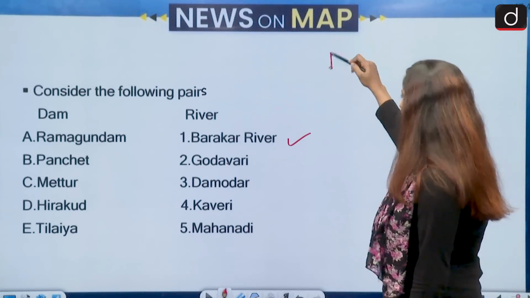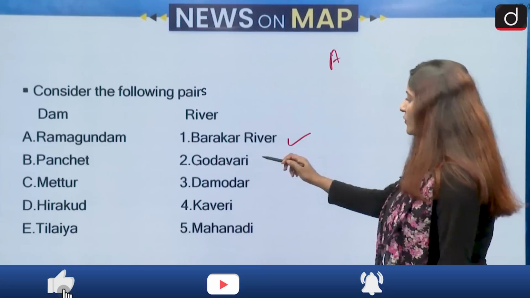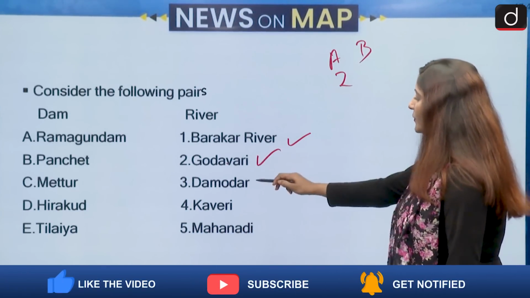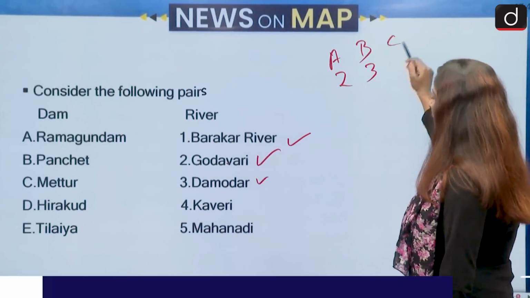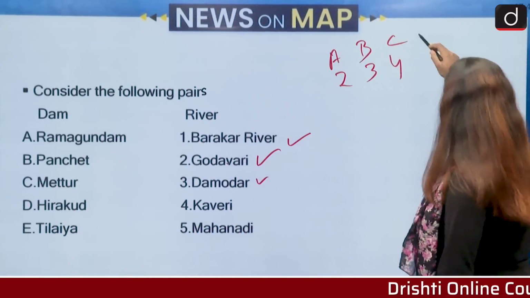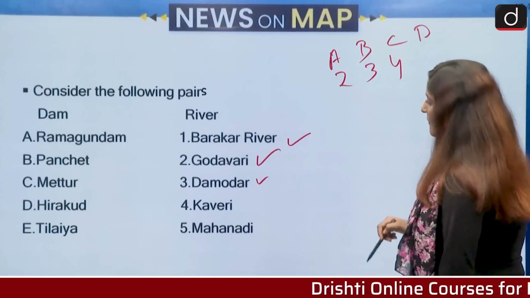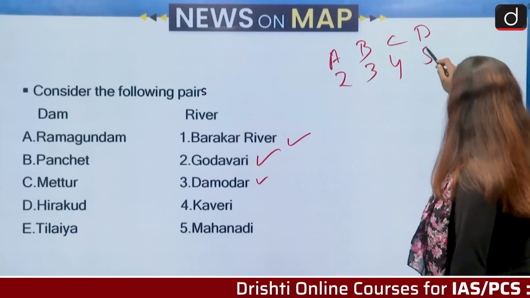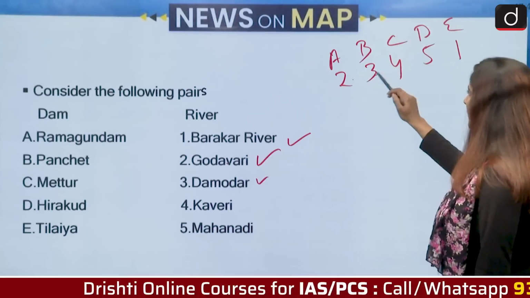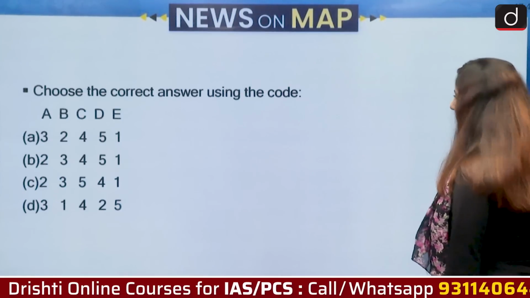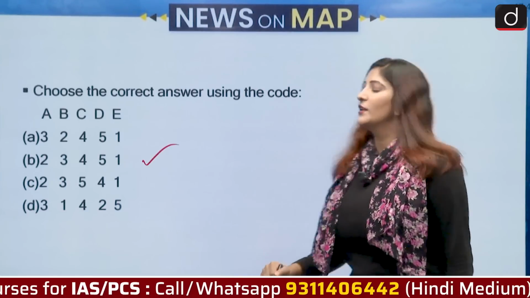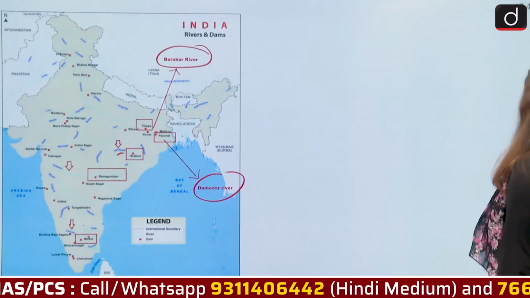So let's match it. For Ramagundam, we have Godavari, 2. Then for Panchet, we have Damodar, 3. Then for Mettur, we have Kaveri, 4. Then for Hirakud, we have Mahanadi, that is 5. And then for Tilaiya, we have Barakar, 1. 2, 3, 4, 5, 1 is the correct order. That is option B. Okay. So these are the kind of questions which could be asked.